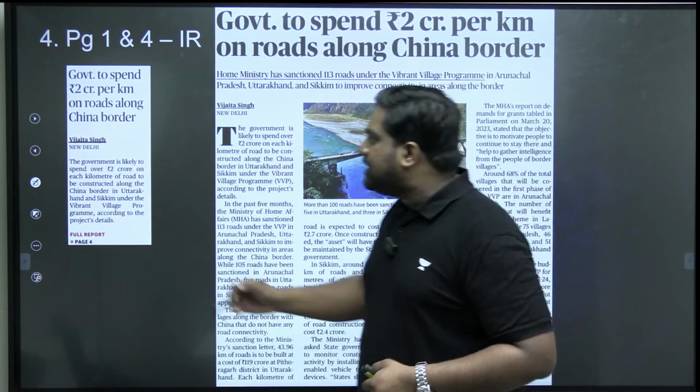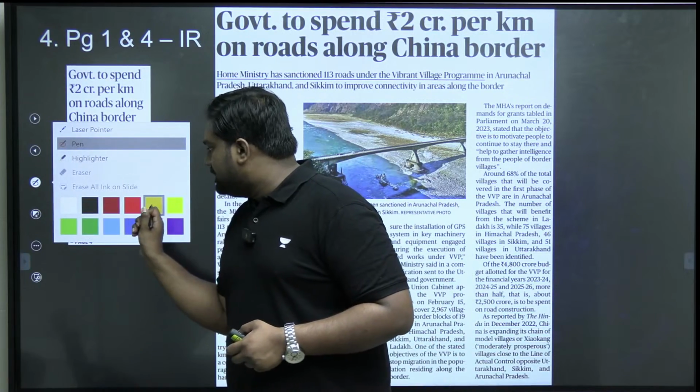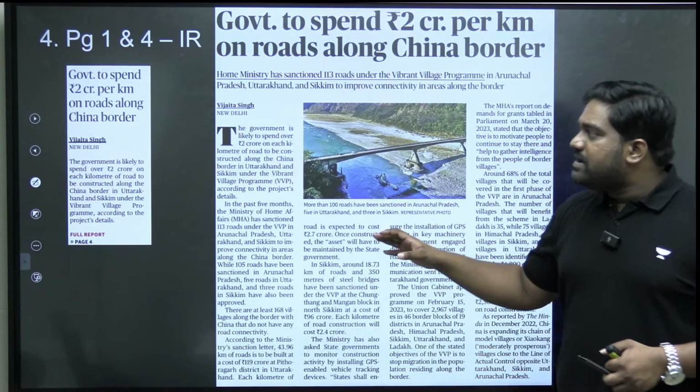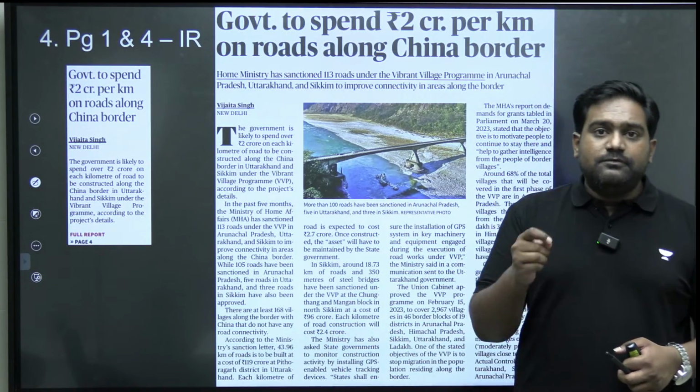Now coming to the prelim section, we have a few small articles. We can take a quick look. On page number 1 and 4, we have an article referring to the Vibrant Villages program.